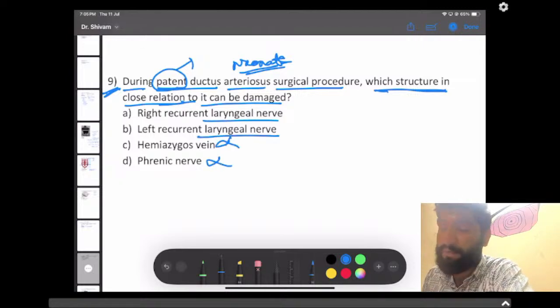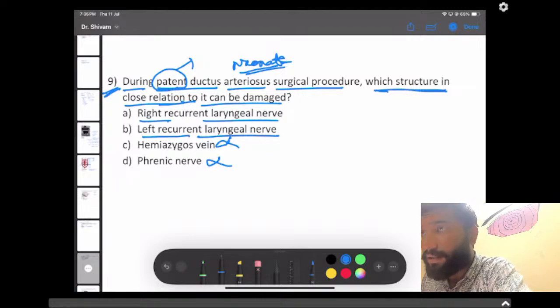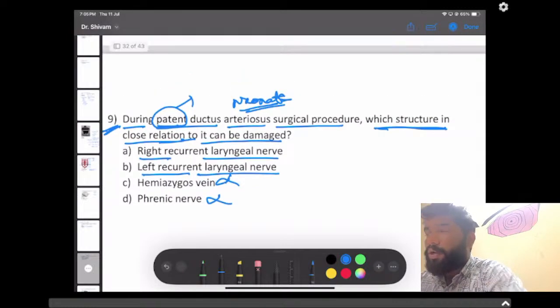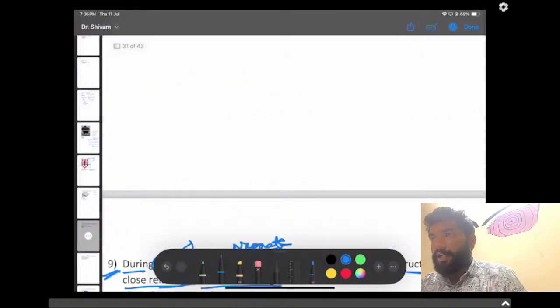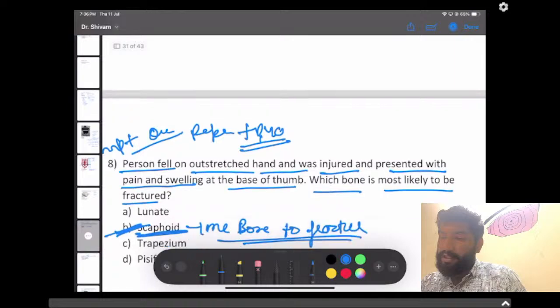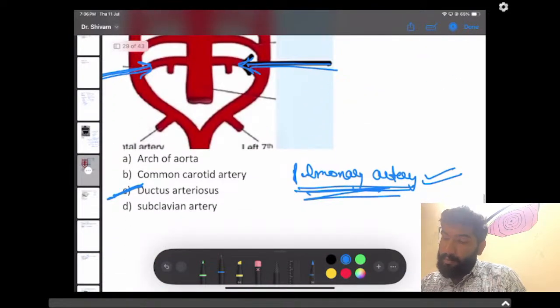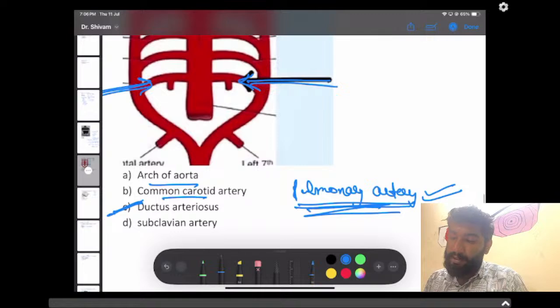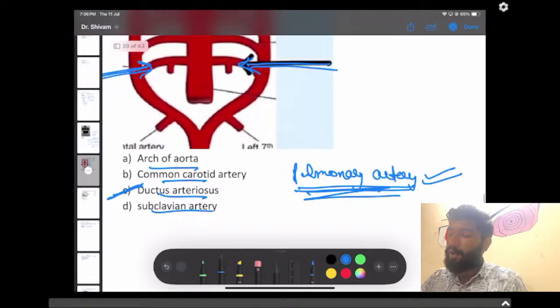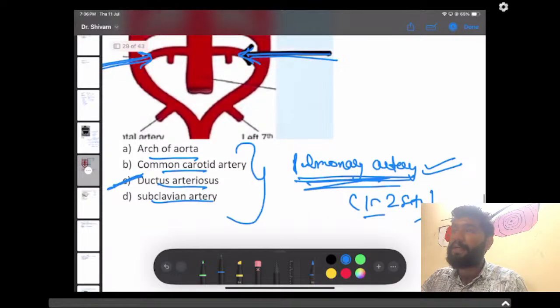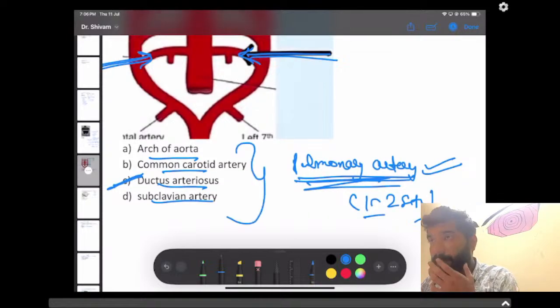Now which laryngeal nerve, right or left? As recalled by some of the students, it was recurrent laryngeal nerve injury. Pulmonary artery was not in that option, because it was recalled by only one or two students, not many. Many students recalled just this part, not the pulmonary artery. And that's the answer. Let us see.